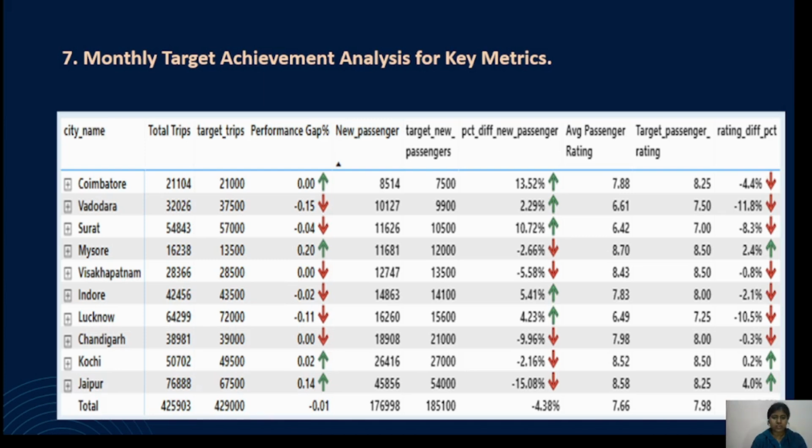The red down arrow shows that it has not achieved the target value, while the green up arrow shows that it has achieved the target value. So overall, GoodCabs has achieved the target trips, lagging behind only 0.01%.